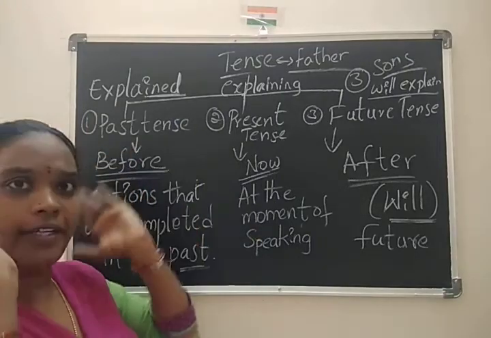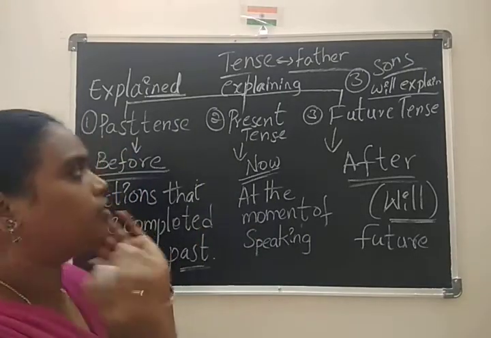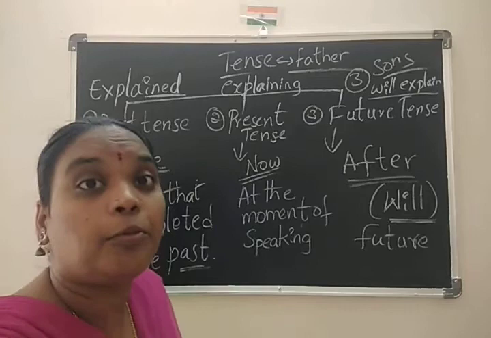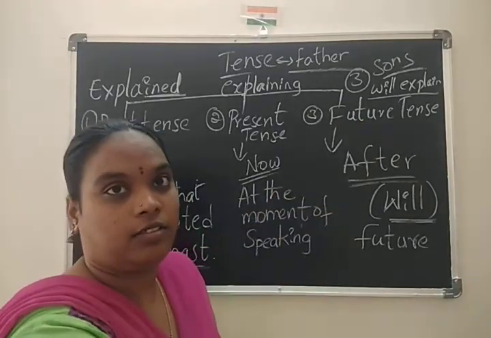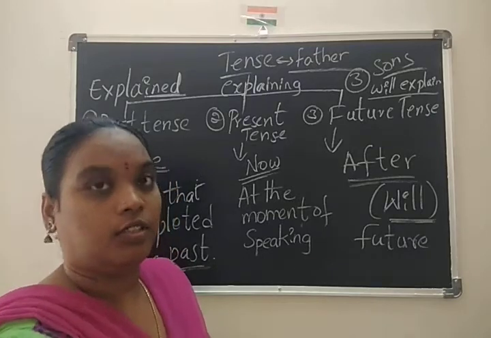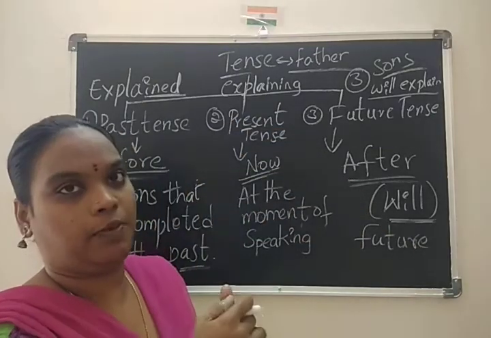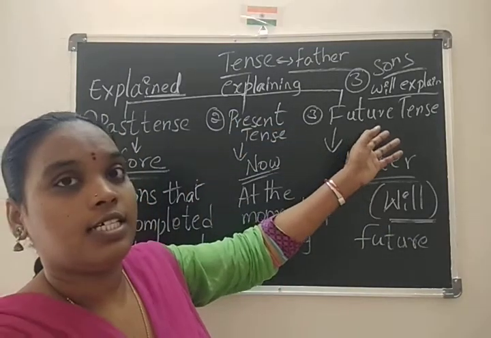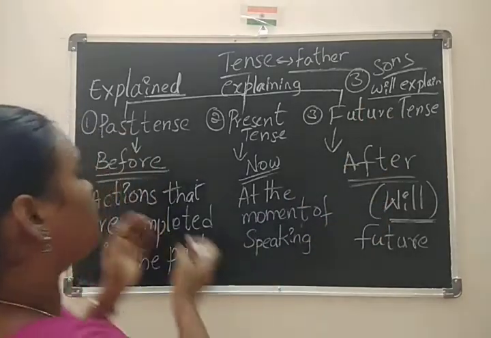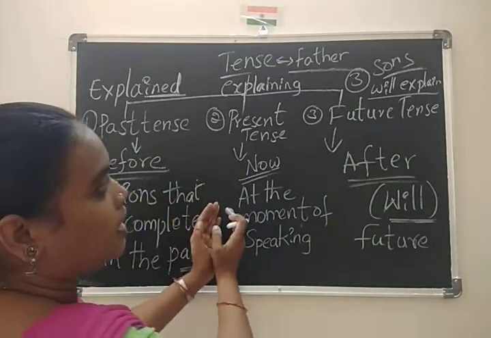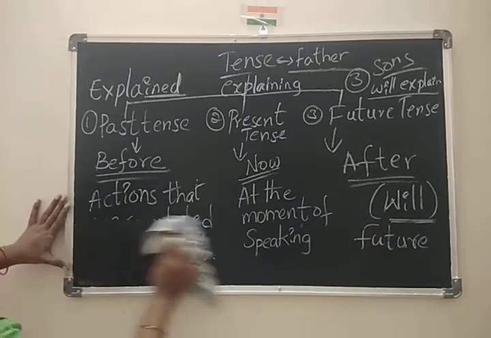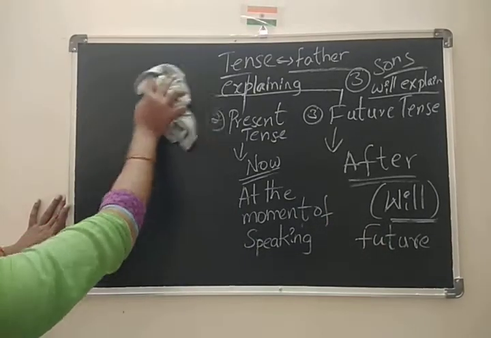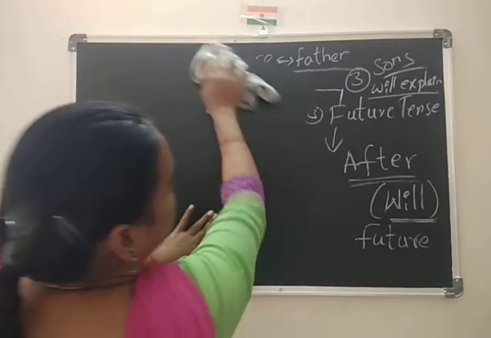Explained, completed that action before. Explaining, at the moment of speaking: now I am explaining. Will explain: tomorrow I will explain, or this evening I will explain. This is the difference between past, present and future. Individually I will explain to you. Is it clear, children? Hope you understand.